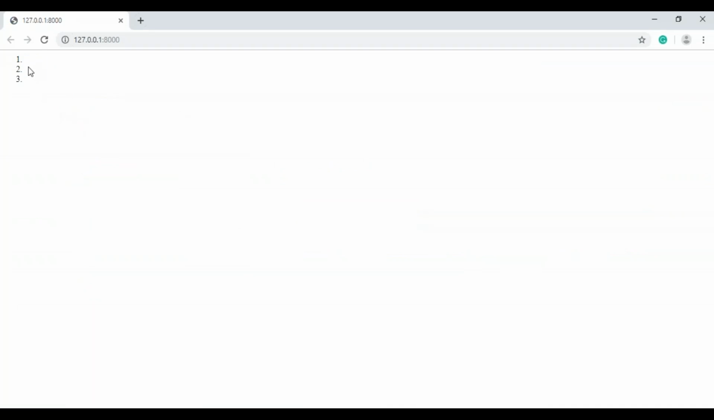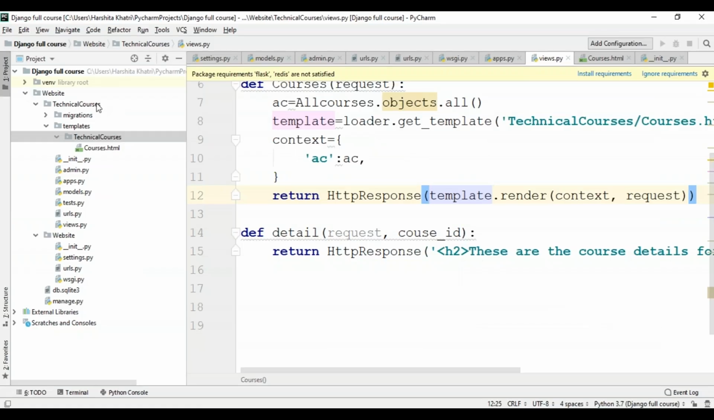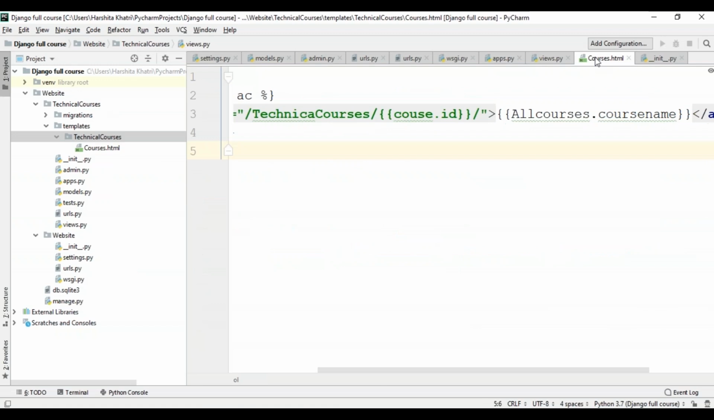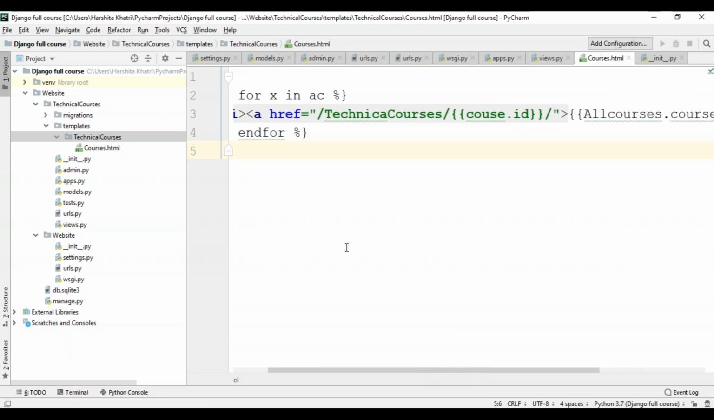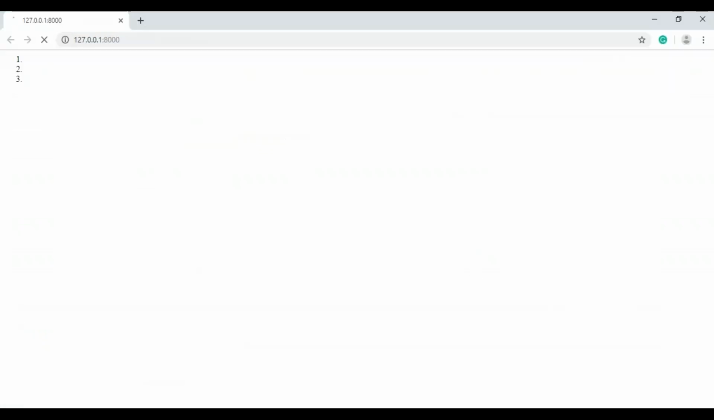Looks like something is missing over here. I have the list, but I do not have the items. So let me get back to my courses.html file and check what mistake I've made. Okay, so here it is. I'm using the for loop over here where I've used for x in AC. So now to actually return the items, instead of all courses, I'm supposed to use x.courseName.